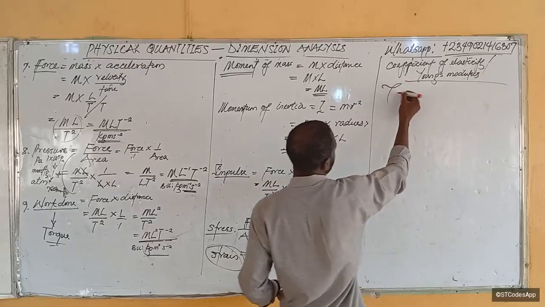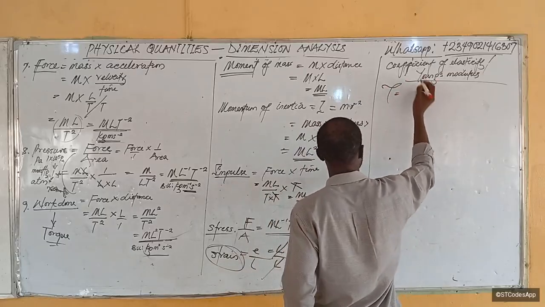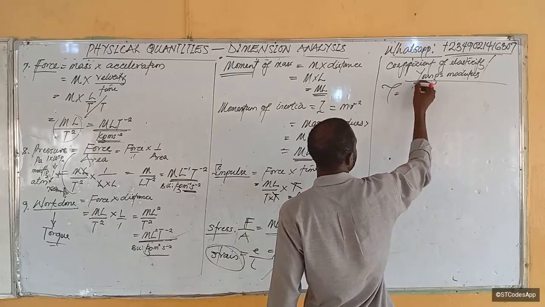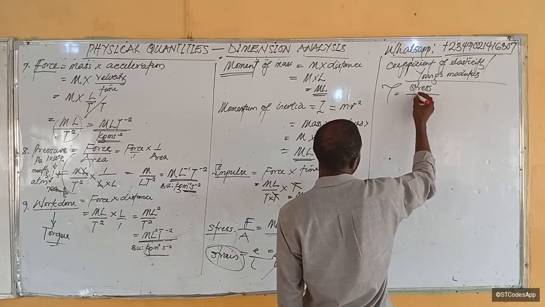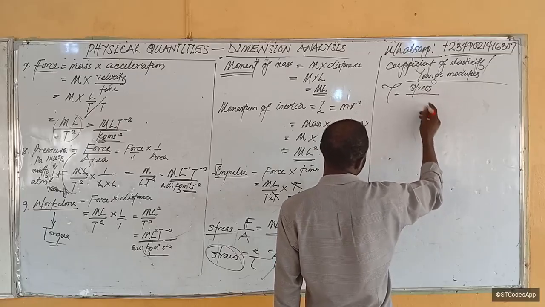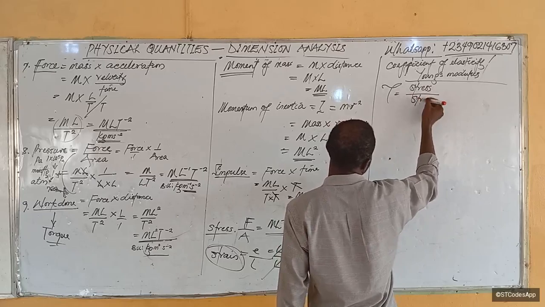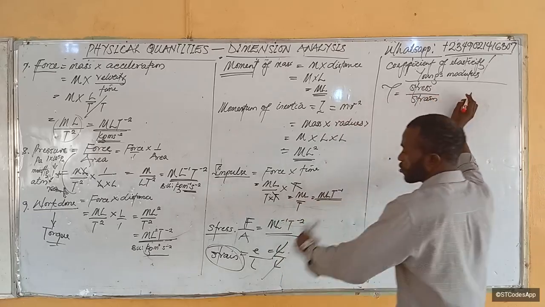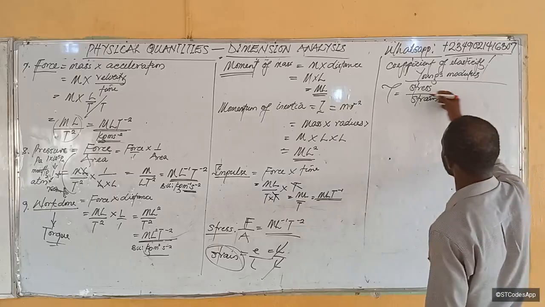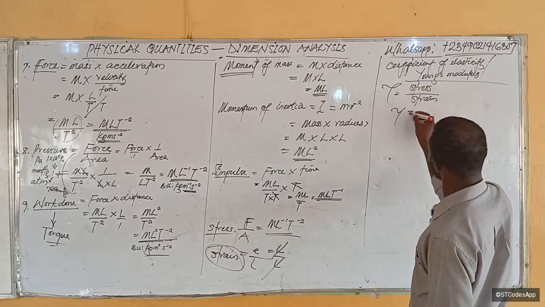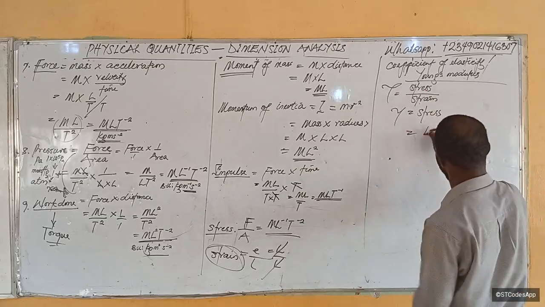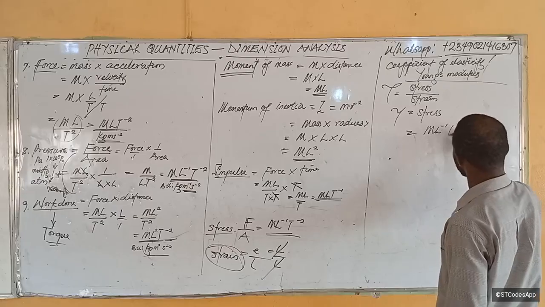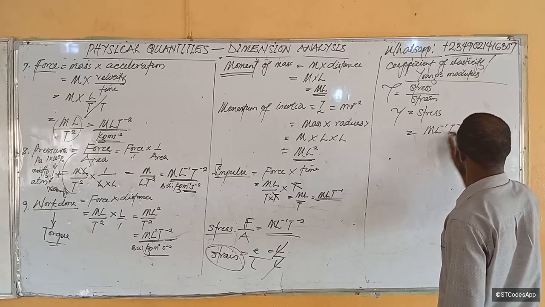So Young's modulus is going to be what? Tensile or compressive stress over tensile or compressive strain. Stress over strain. And we know that strain is dimensionless. So it means that the unit of Young's modulus is going to be the unit of stress, which is M raised by minus 1, T raised by minus 2.